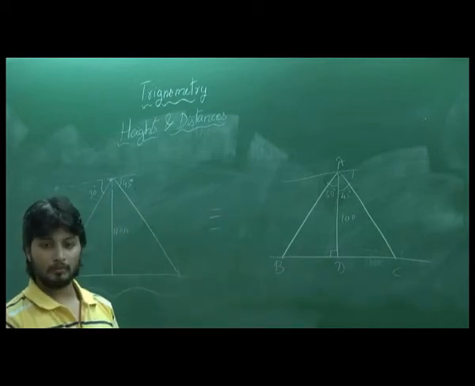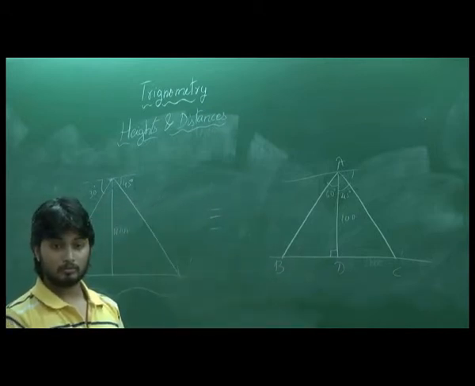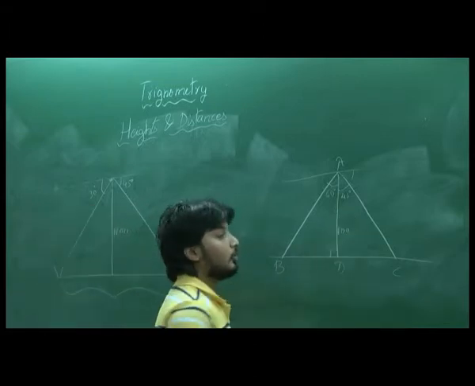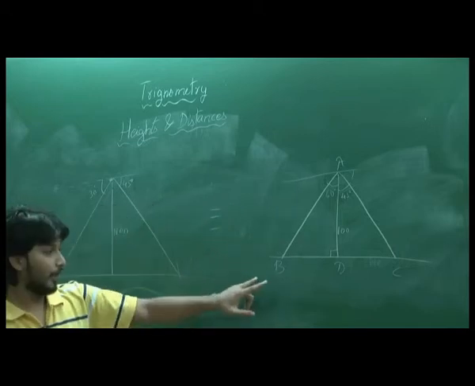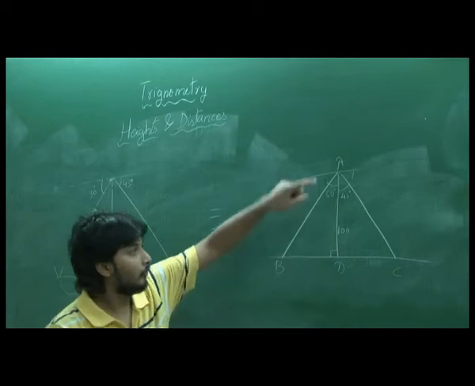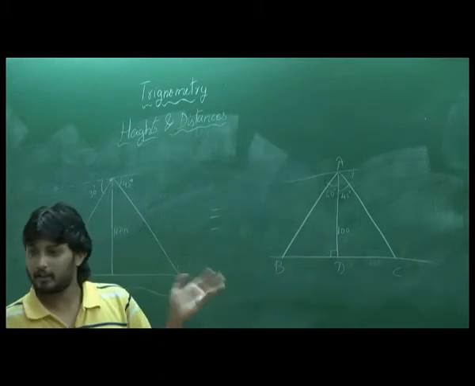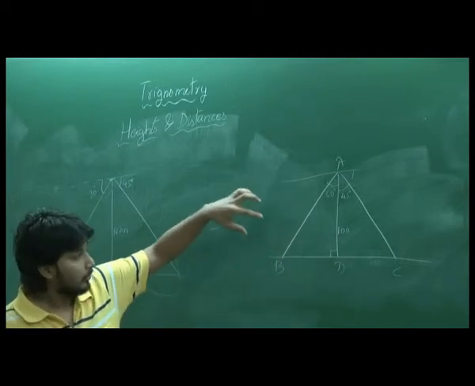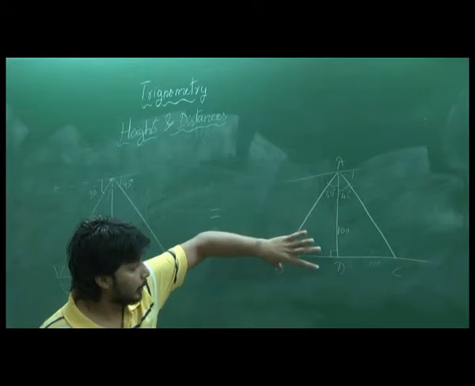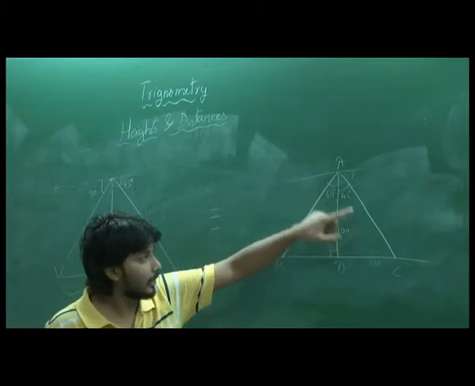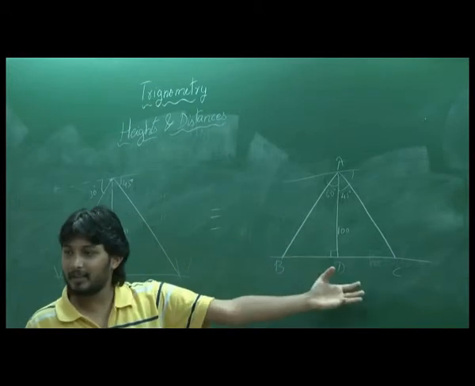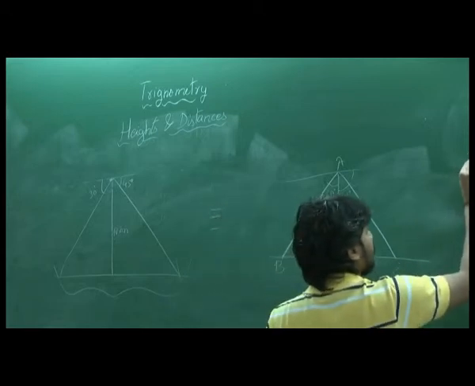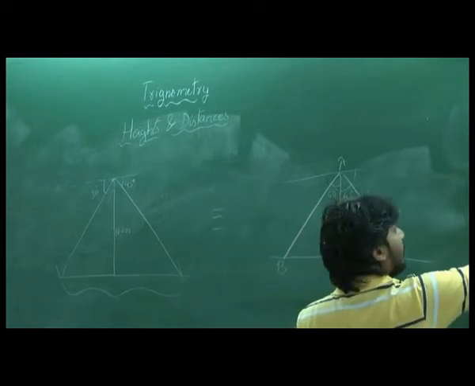If we get it in roots, can we put it in decimal form? No, just keep it in roots itself, it's enough. So using these things, we need to find BC. If we take ABC, it's not a right angle triangle, and we can't tell anything about that, so let's forget that. But there are two right angle triangles here. Using this triangle, if I am able to find BD, and using this triangle, if I am able to find DC, BC will be the sum of those two, right?